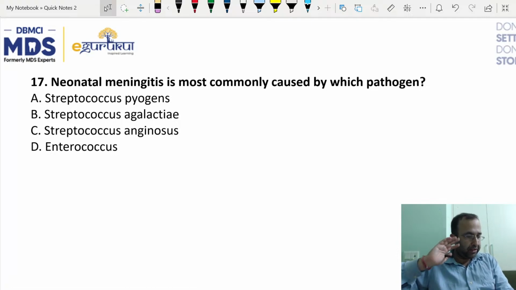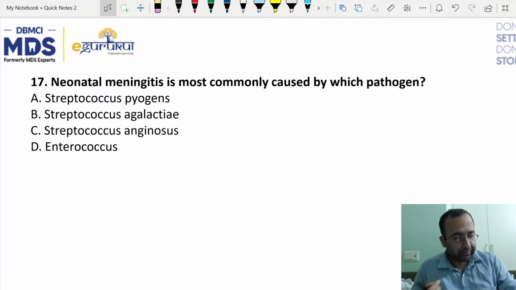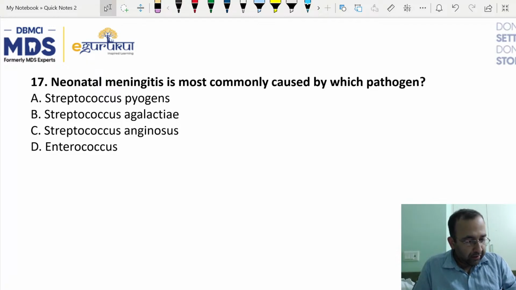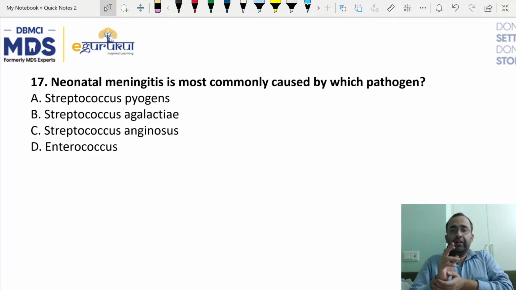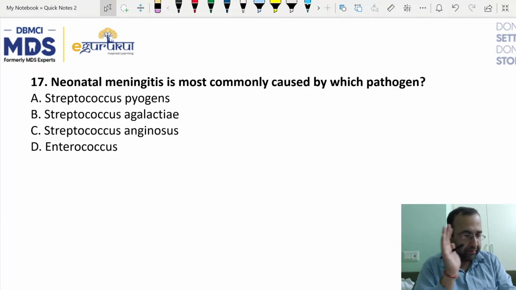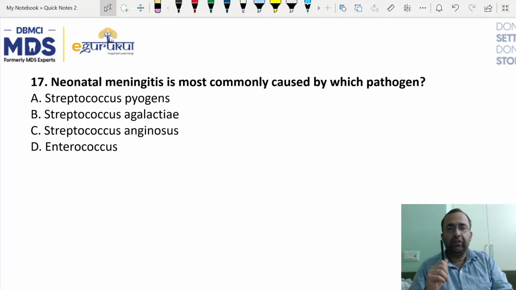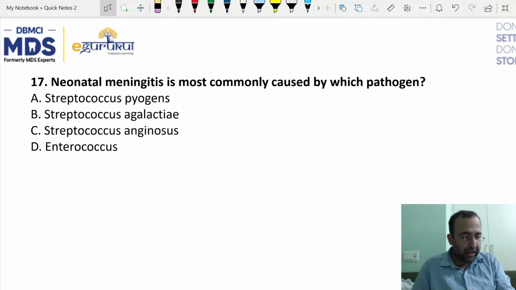Next question. So, neonatal meningitis. Neonatal meningitis is most commonly caused by which pathogen? Tell me this. Botulism one was okay. Botulism one I 100% agree. Tell me with respect to neonatal meningitis. It is caused by Strep, Group B, agalactiae. Neonatal meningitis, which is Strep agalactiae.